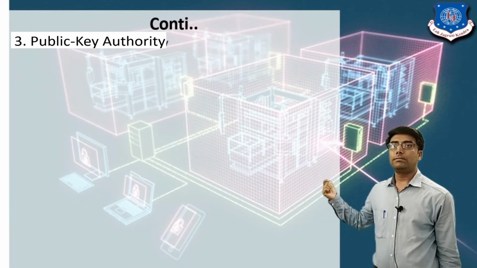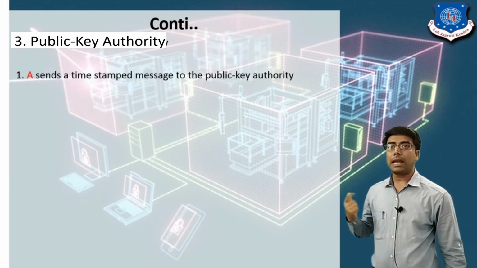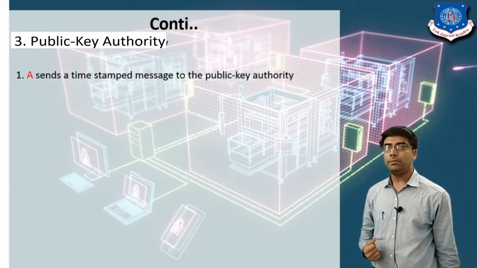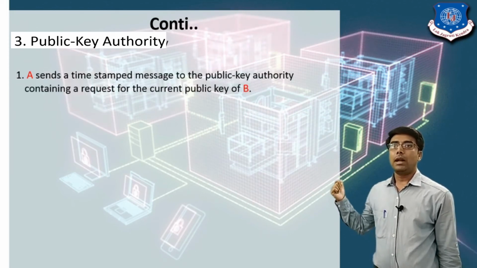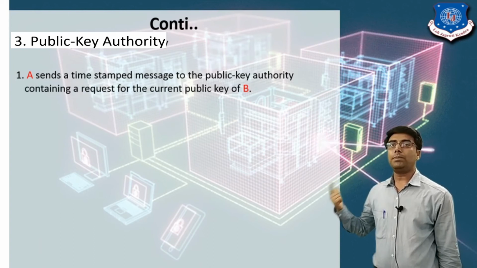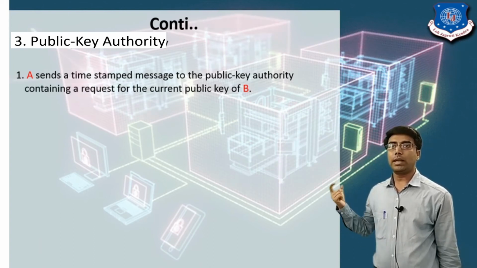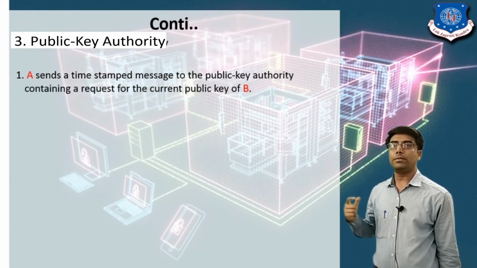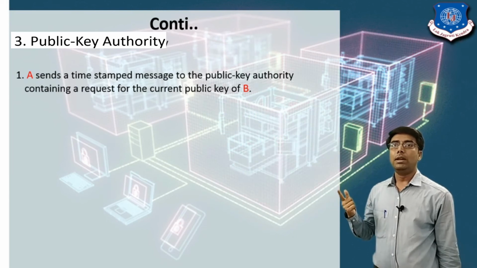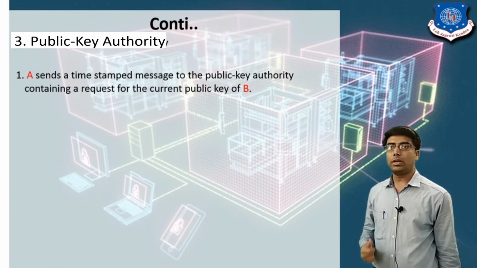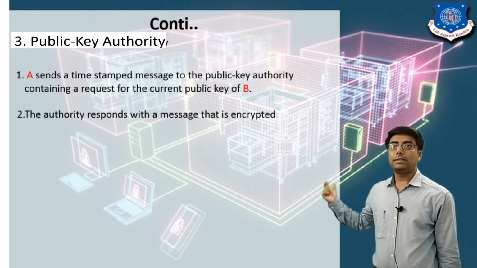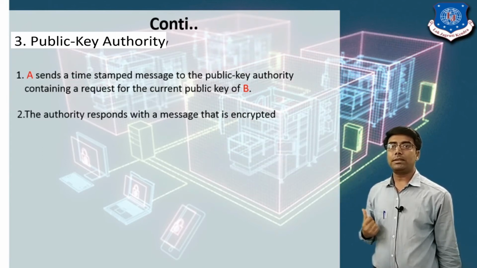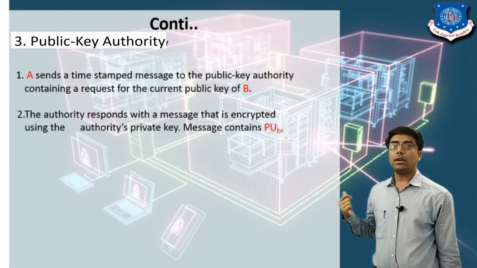Here you can see the first step: A sends a timestamped message to the public key authority. We already discussed this point, right? It contains a request for the current public key of user B, because user A wants to communicate with user B. So first user A sends the request to the public key authority with the timestamp T1. Now in the second step, the authority responds with a message encrypted using the authority's private key.